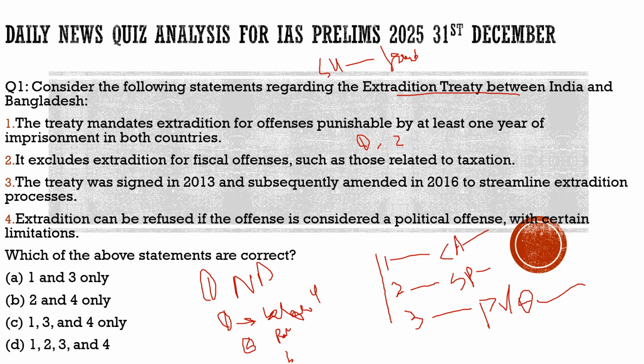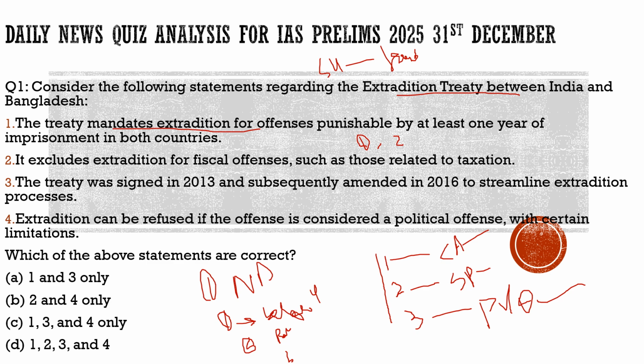So this is all about this article which was in the news. That's why we brought this question, because it becomes important for us to know about this extradition treaty between India and Bangladesh. Now, by solving this question, we will get more idea about it. Here, the question says, consider the following statements regarding the extradition treaty between India and Bangladesh. First statement: the treaty mandates extradition for offenses punishable by at least 1 year of imprisonment in both countries.